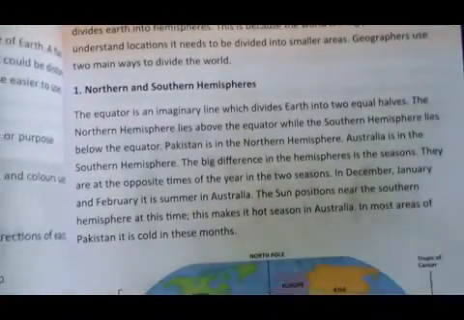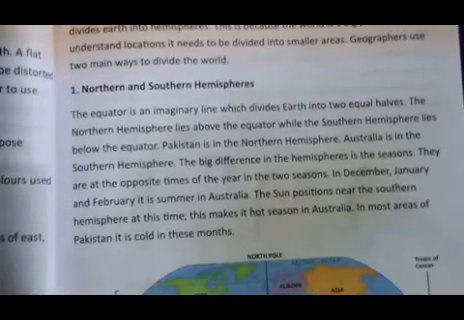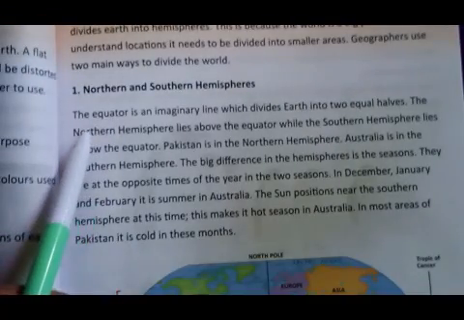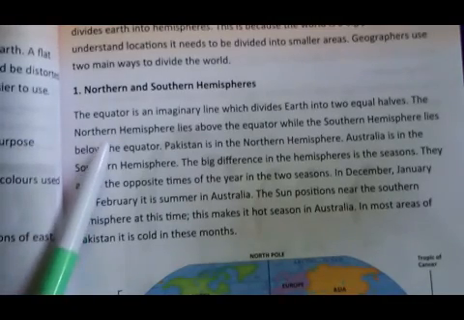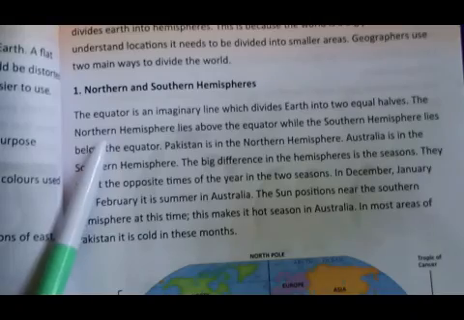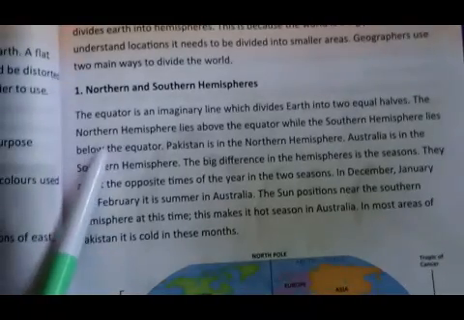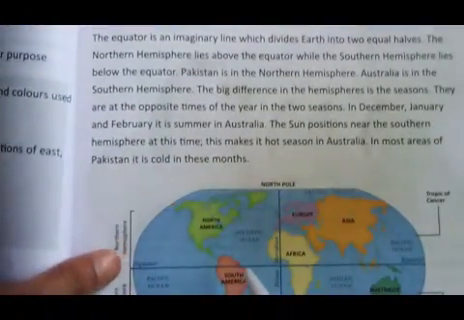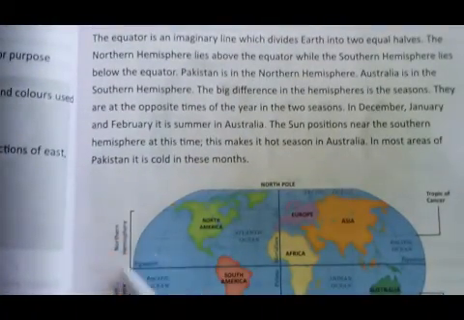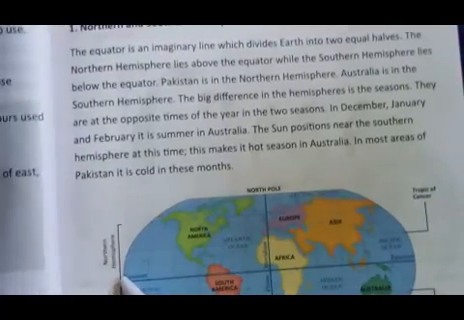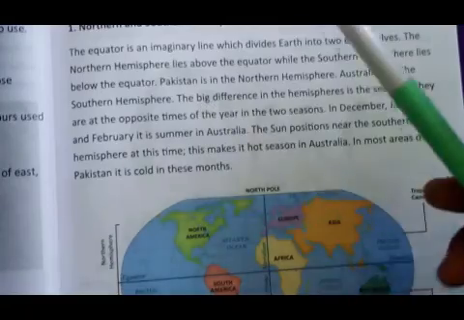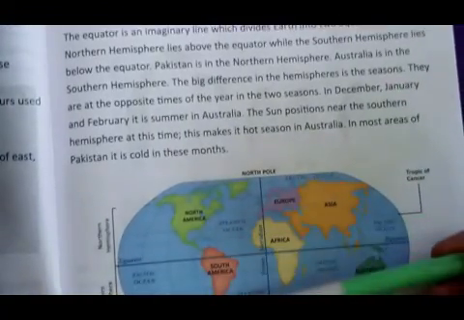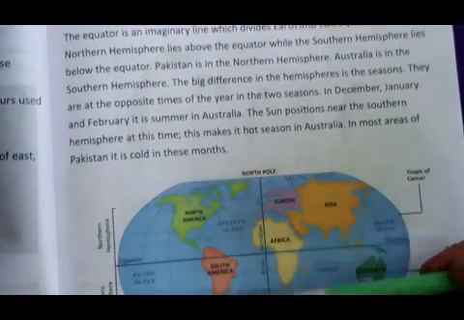Now let's learn about the northern and southern hemisphere. The equator is an imaginary line which divides Earth into two equal halves. The northern hemisphere lies above the equator. This is your equator line, black in color. So the northern hemisphere lies above the equator, while the southern hemisphere lies below the equator.